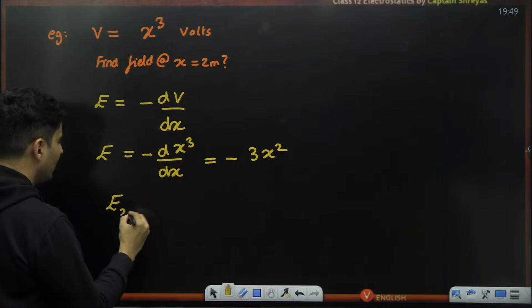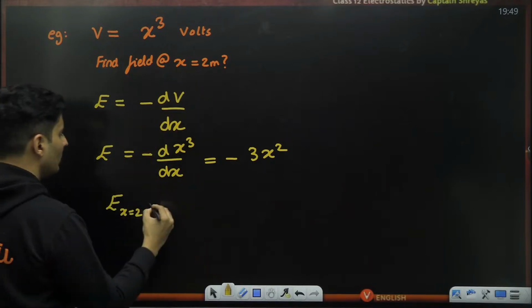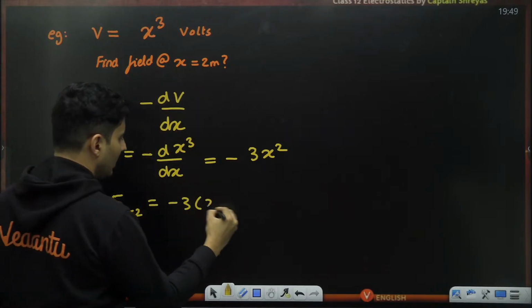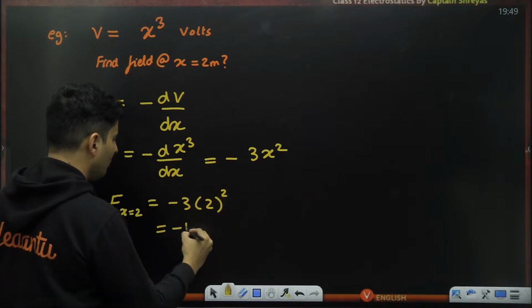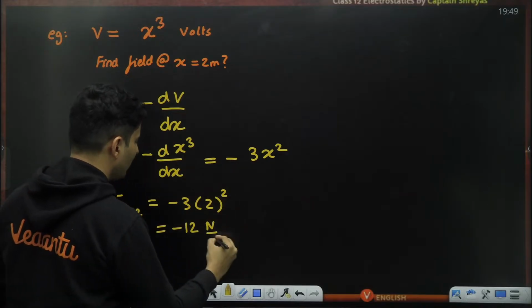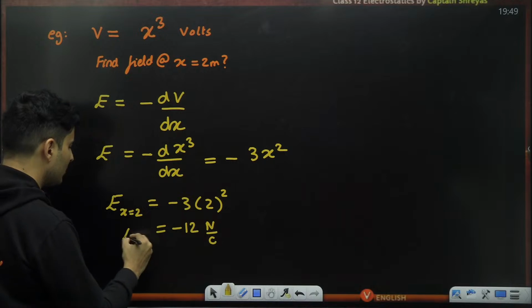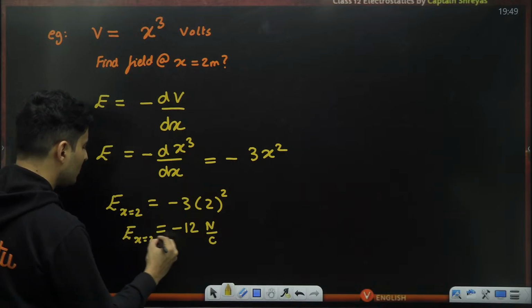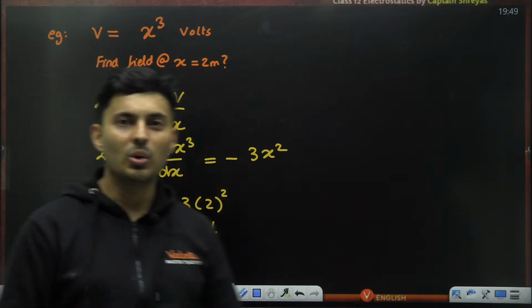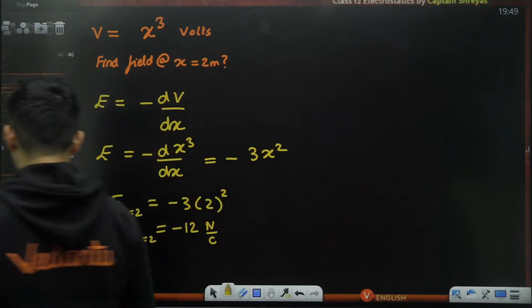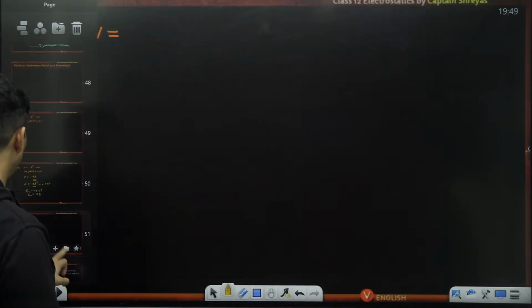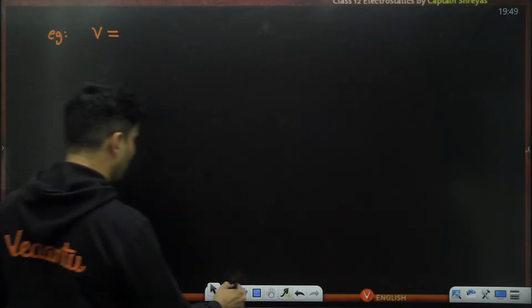But they have asked at x equals 2. So put x as 2. 2 squared is 4, and 4 threes are 12. So minus 12 newtons per coulomb. That is the answer. The electric field at x equals 2 is minus 12 newtons per coulomb. That's how simple the questions are. Very, very straightforward. I'll give you more examples so that you are more convinced.